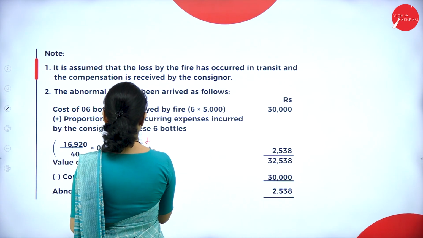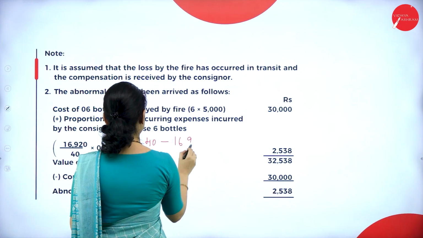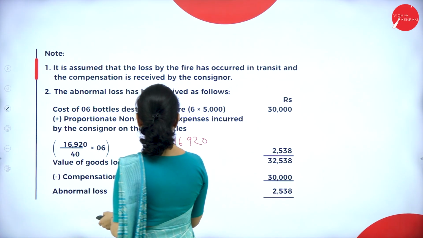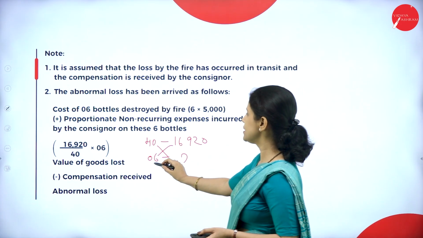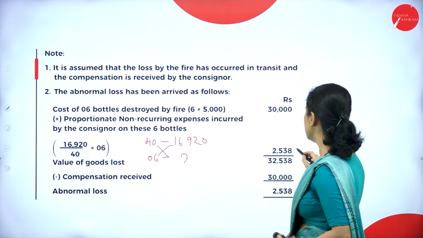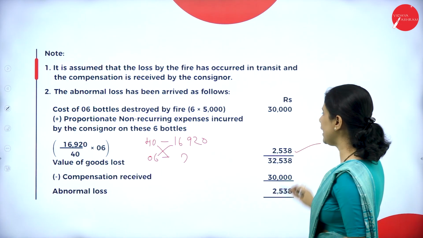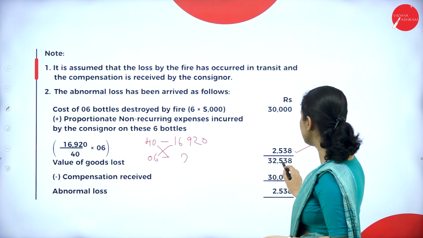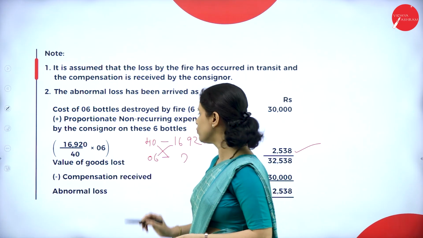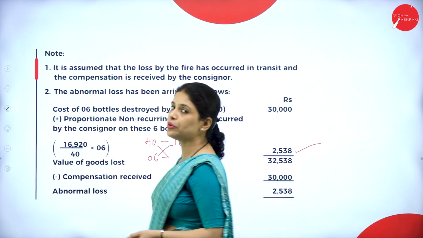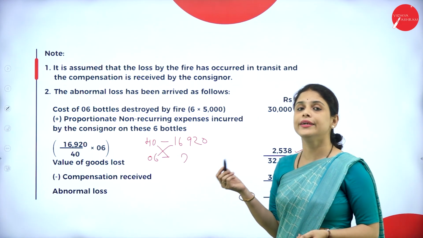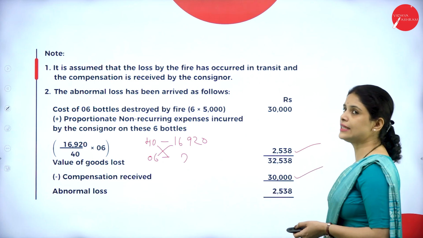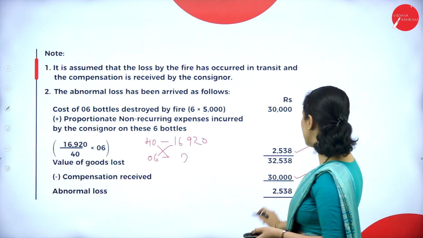We have to see on 6 bottles how much did they incur. So here, for 40 bottles, 16,920. How much for 6? That means 16,920 into 6 divided by 40. That will be 2,538. Next, then we will get the value of goods. How much is that? 32,538. That is the value of goods lost. In that, what we have to deduct? We have to deduct the compensation received from the insurance company. How much did we receive? 30,000. So here, how much is the abnormal loss?